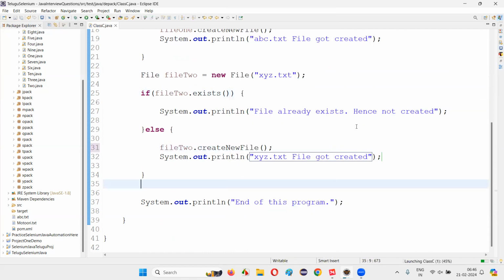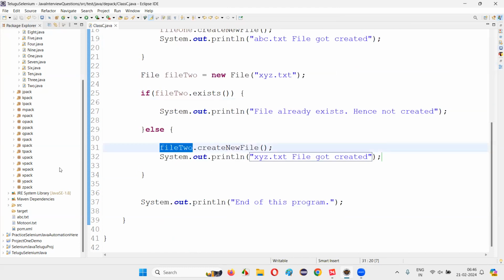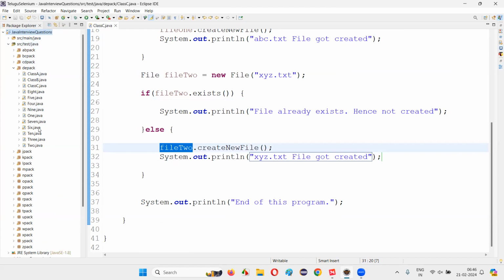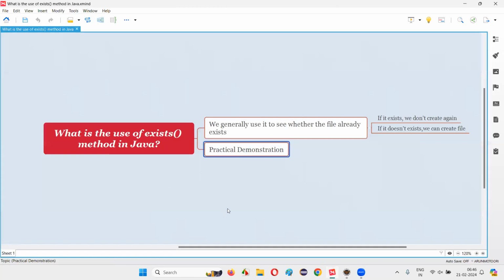Right click, run as. This time the xyz.txt file got created. I gave the proper object reference, guys. Now refresh this and you will see that the xyz.txt file got created. So with practical demonstration, I've answered the use of the exists method in Java. The exists method is used in Java to see whether the file already exists or not.